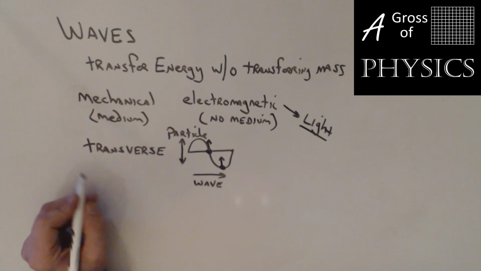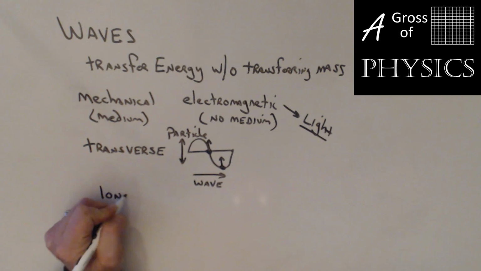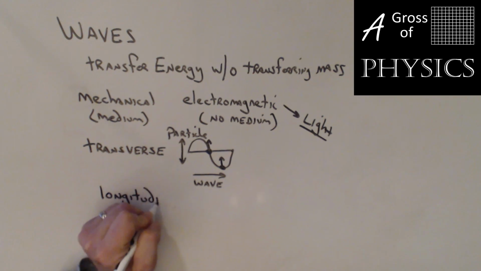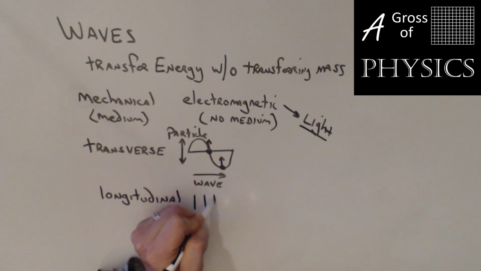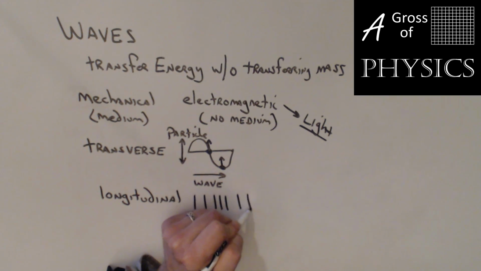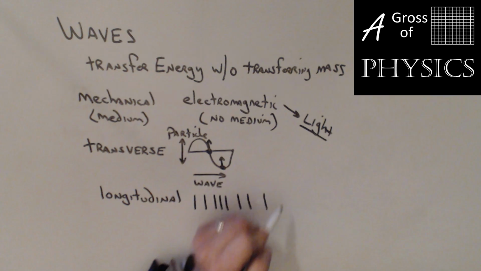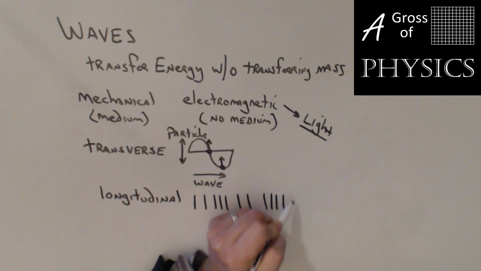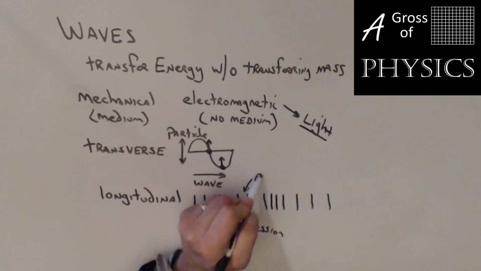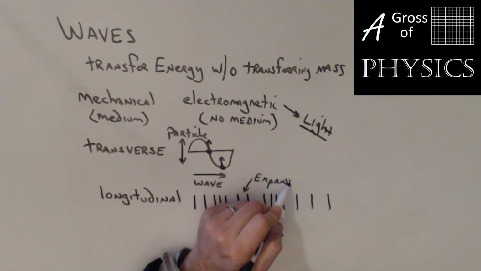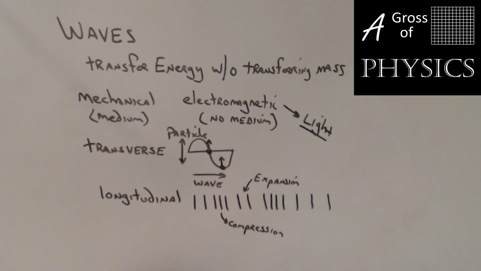As opposed to longitudinal. Longitudinal waves compress and expand. It's not as easy to draw longitudinal waves. What I'm trying to show here is this would be a compression, and this would be an expansion. Fancy word for expansion is rarefaction.